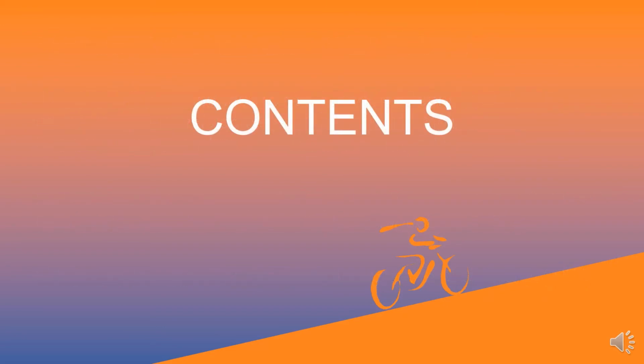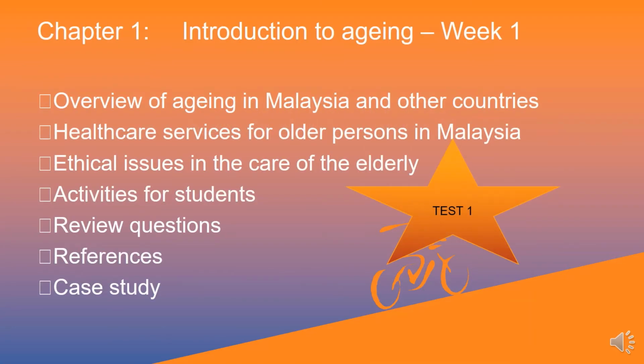So what are the contents that will be covered during the whole semester? We have about 11 chapters. Chapter 1 is the introduction to aging, and this will be taught in week 1.